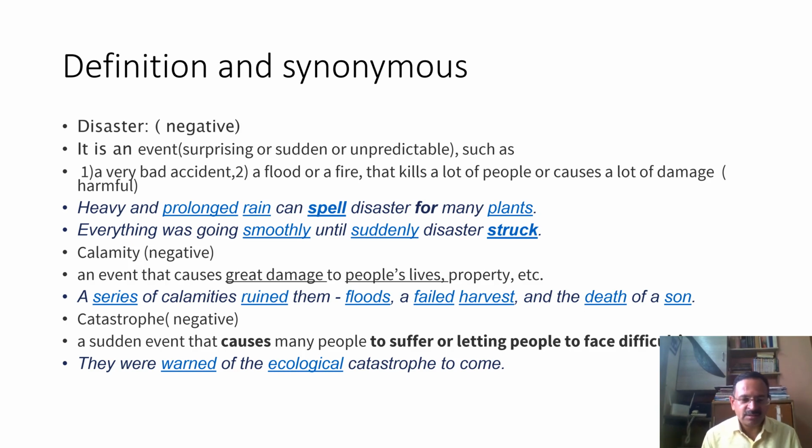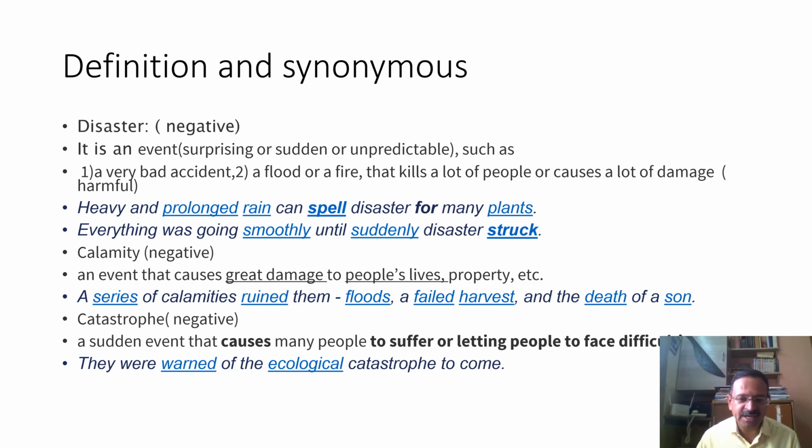And then the next word is calamity. Calamity is again negative. An event that causes great damage to people's lives and property. Again, you can see it is a negative word. It is not a positive word, and the example would be a series of calamities ruined them, flood or failed harvest, and death of a son.